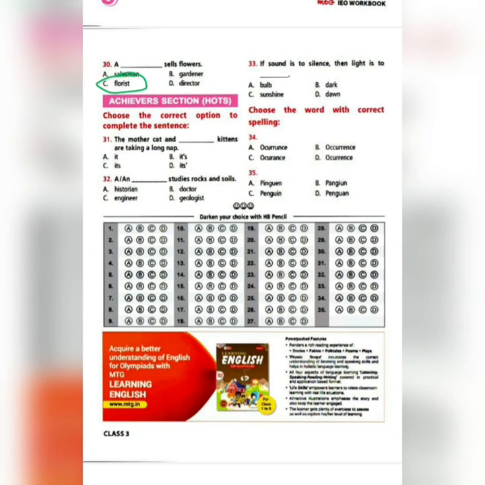So it's. All the its are of a different variety. You can see the apostrophe is given at a different place, so the meaning changes. You have to look very carefully. And here the correct answer is its. That is option C. 32. A or an dash studies rocks and soils. Historian, engineer, doctor, geologist. So, geologist.